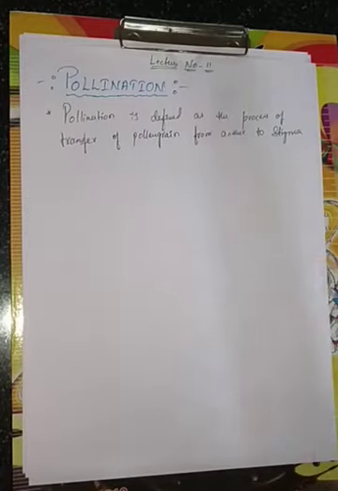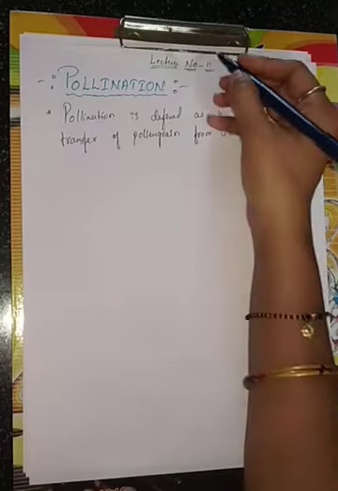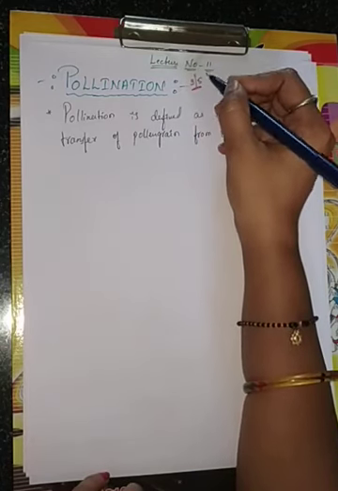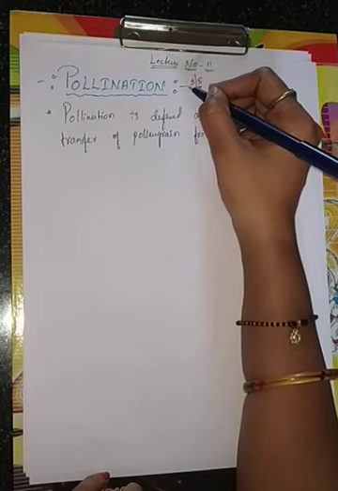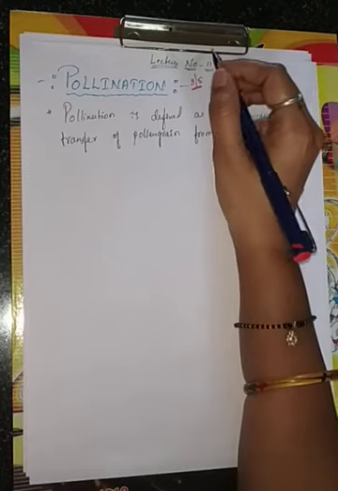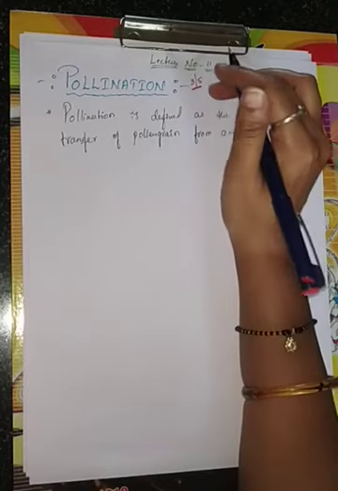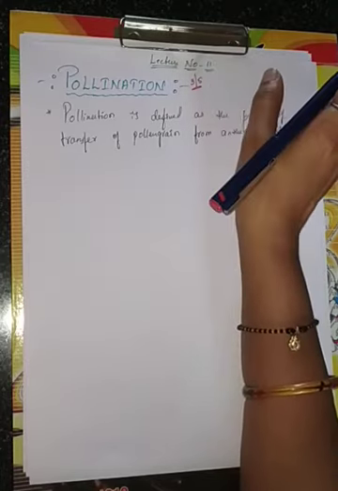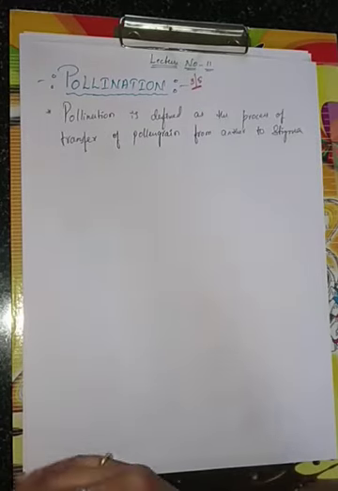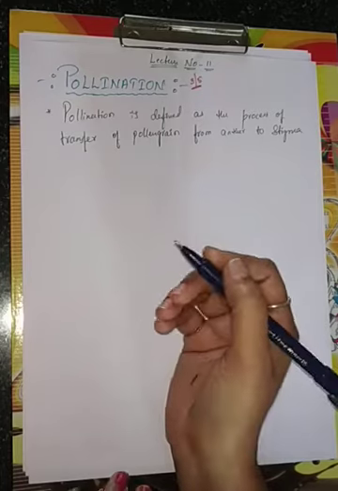Now let us discuss the types of pollination. For your exam point of view, children, this is very important. They may ask for 3 or 5 marks. If they ask for 3 marks, they only ask the definition of pollination and then its main types. If they ask for 5 marks, you should give the definition of each type and then the pollination definition. So please be careful, and whatever notes I give, write neatly.